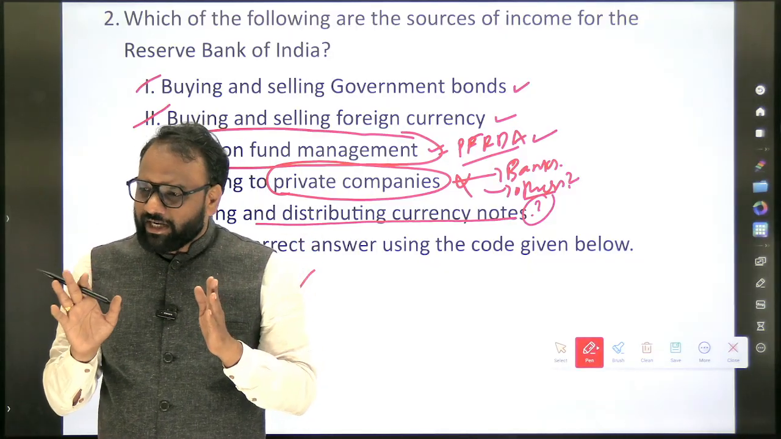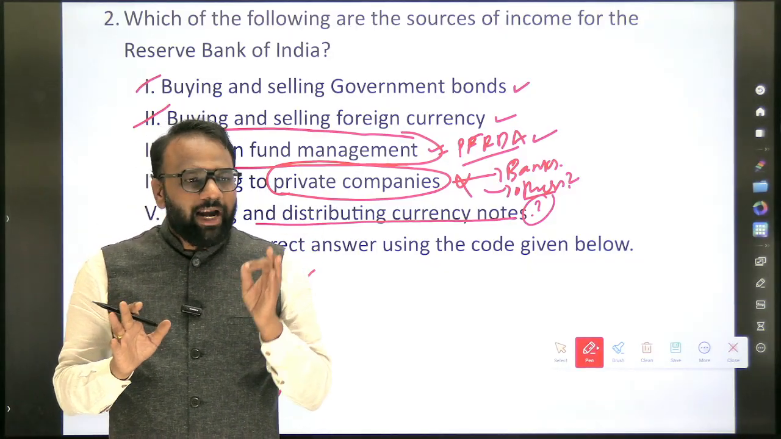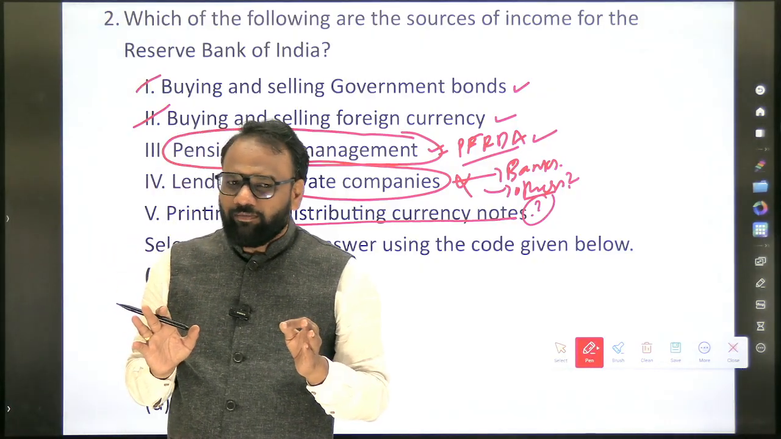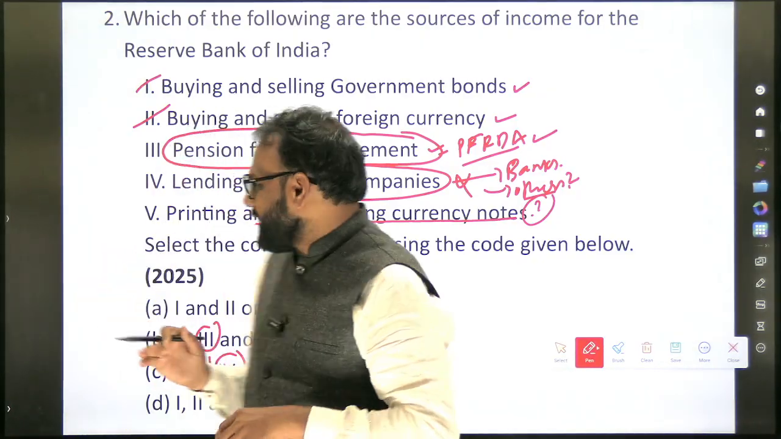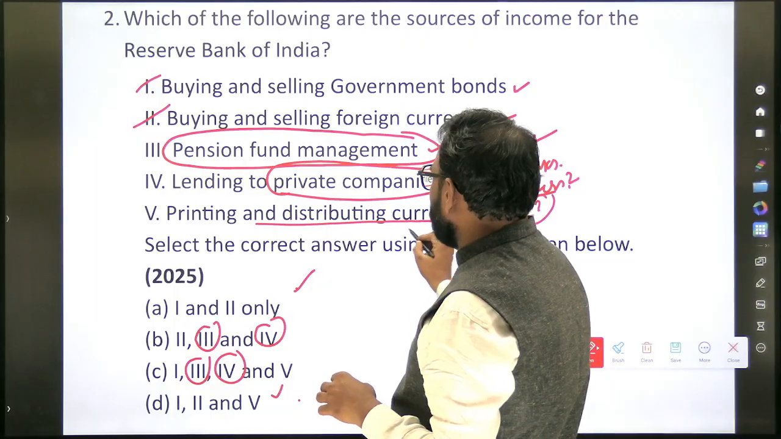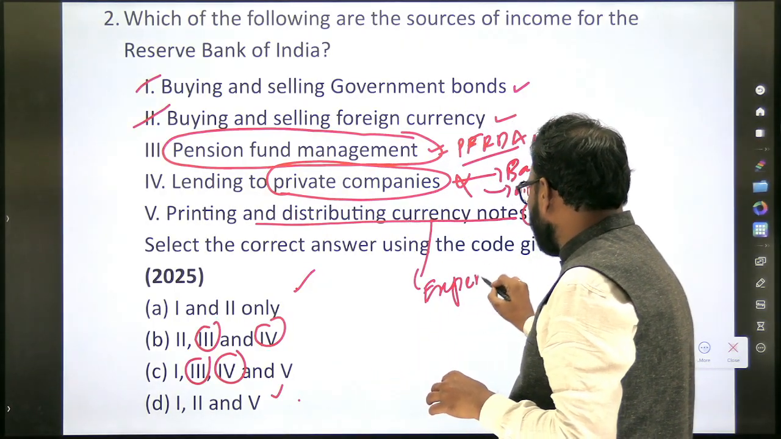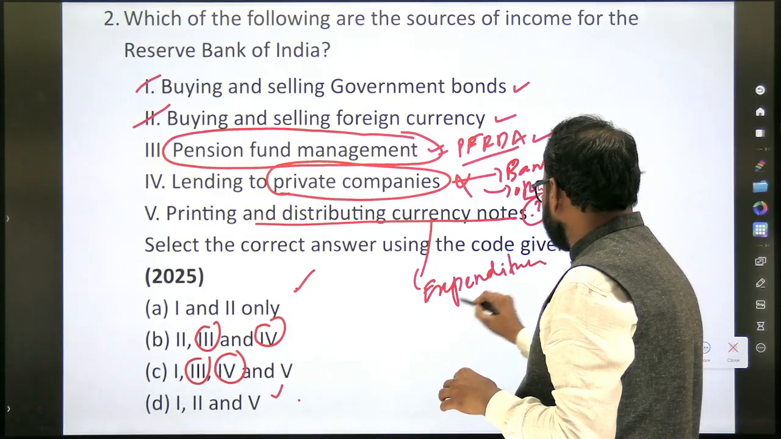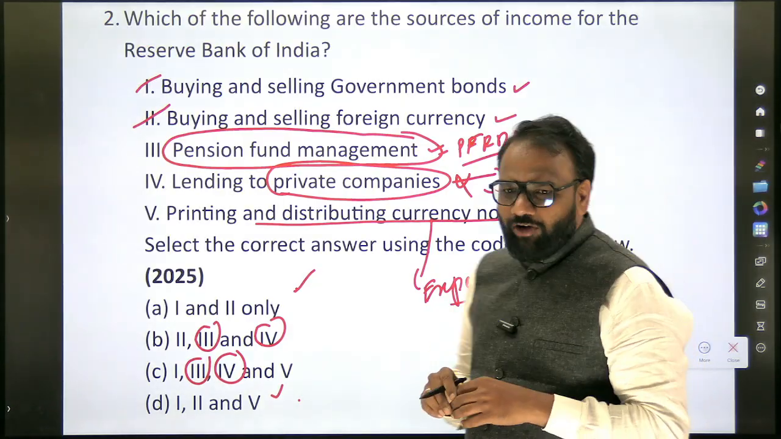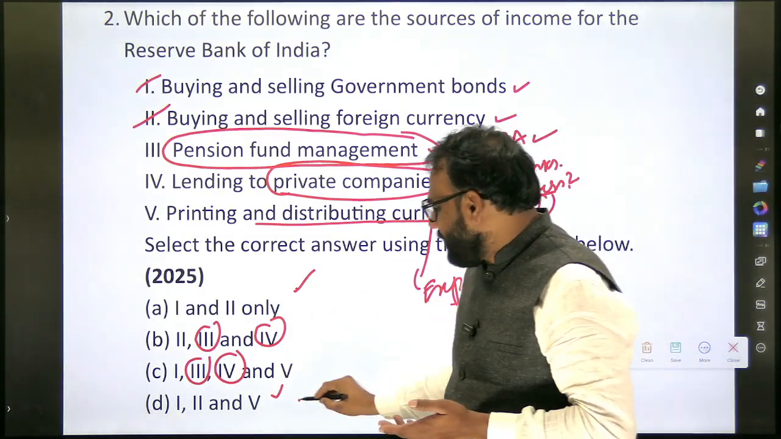You just understand that printing of notes and remittance of notes is what? It's an expenditure. Okay, it's an expenditure. So currency notes, printing and distribution of currency notes, it's an expenditure. So if it is an expenditure, can it become income for Reserve Bank of India? Obviously no. So I will eliminate 5 as well.